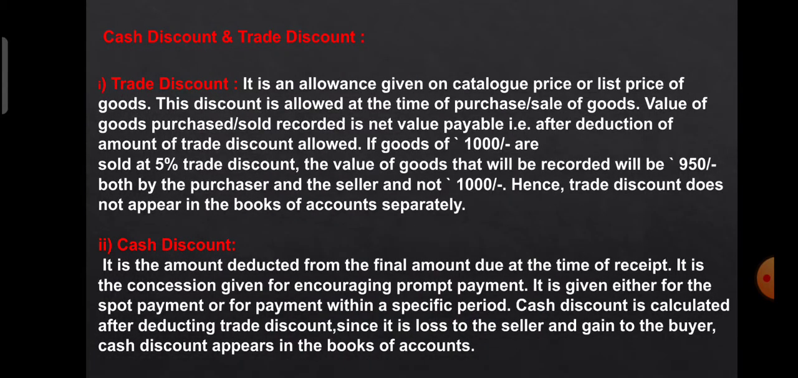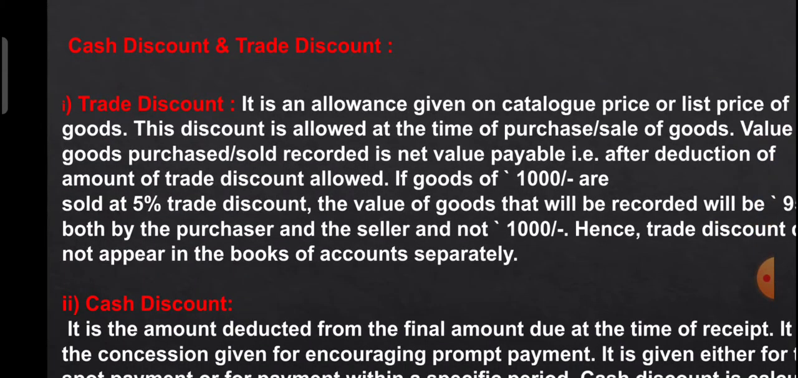Now we'll see, students, the next concept, that is cash discount and trade discount. As the word suggests, cash means when payment by cash is involved, then only the cash discount will be given. And the trade discount is a discount which is given on trading transactions. So let's see what it is. Trade discount is an allowance given on a catalog price or a list price of the goods.